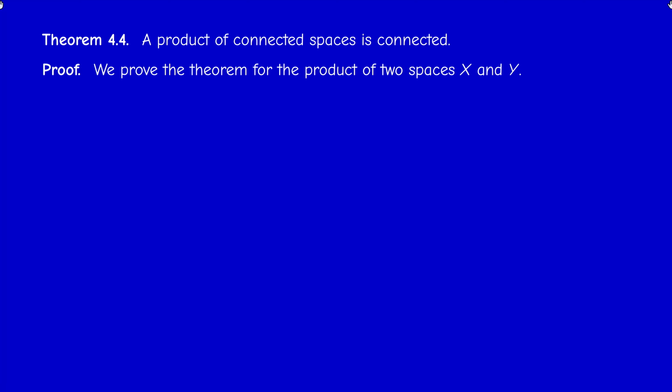Okay. Fourth result, also expected: a product of connected spaces is connected. So connectedness is conserved by taking products. It's enough to prove that the product of two connected spaces is connected, because then we can reason by induction on the number of spaces. Of course, here we are taking just finitely many spaces. You will learn about an arbitrary product of spaces next year.